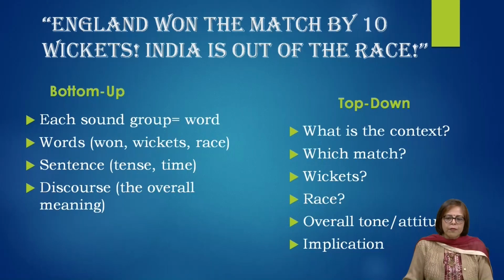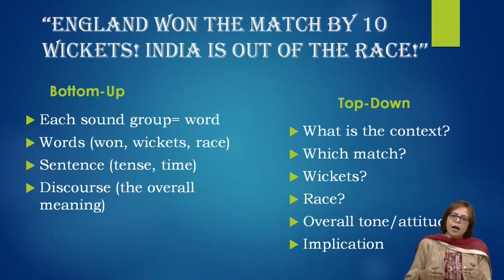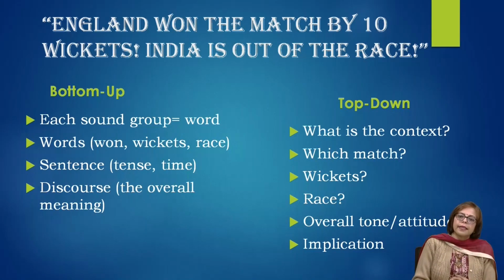Till now, we have looked at the cognitive processes which make the receiver a better receiver. If you understand the cognitive processes which make reception increased, enhanced, improved, there are three kinds of processes: bottom-up processing and top-down processing, and how these two processes interact with each other to make you a better receiver.